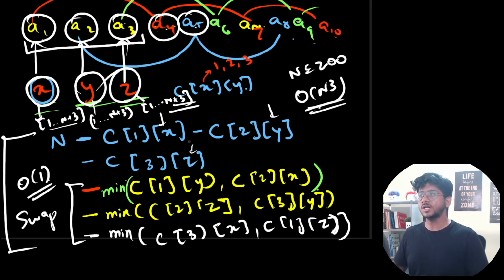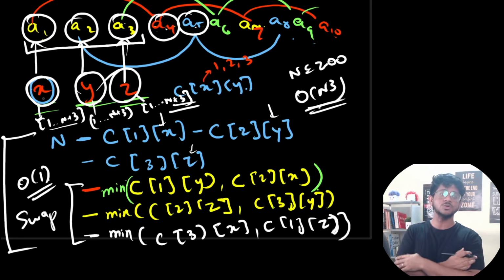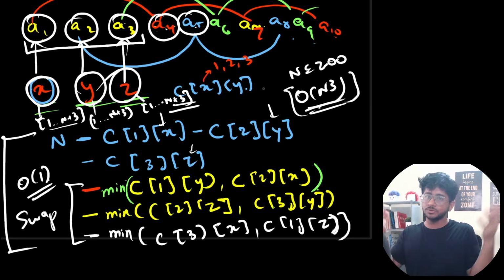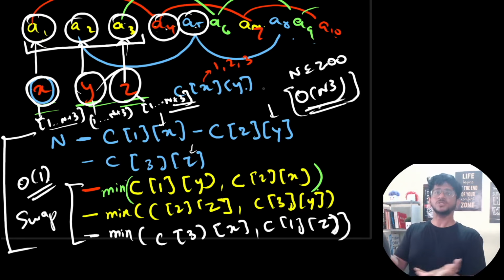And for each new color, you can simply get this particular thing computed in O of 1. That will be the cost to convert to these 3 colors. So you can just loop and find out what is the cost to convert to that. And this is an O of n cube solution. The constraint was pretty lenient, so we could use this particular solution, right? So that's the whole solution, in fact.